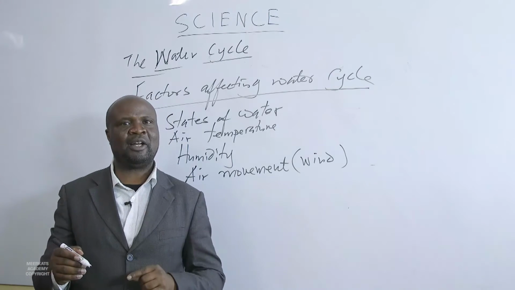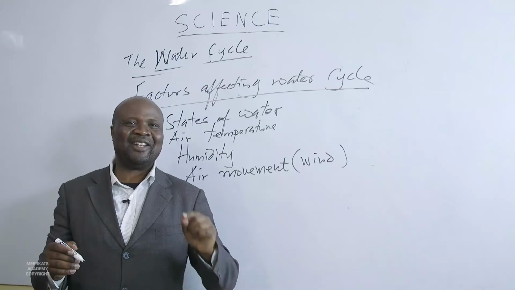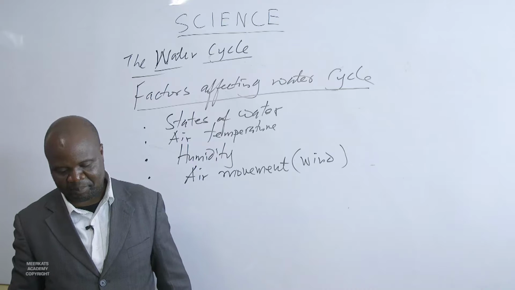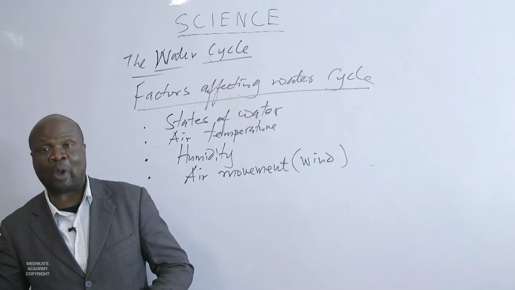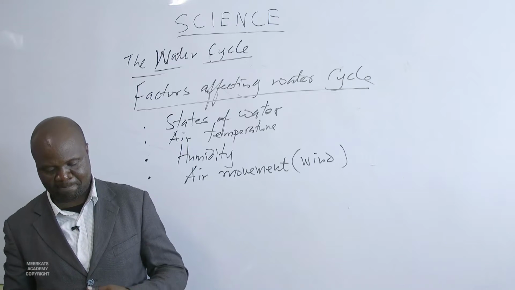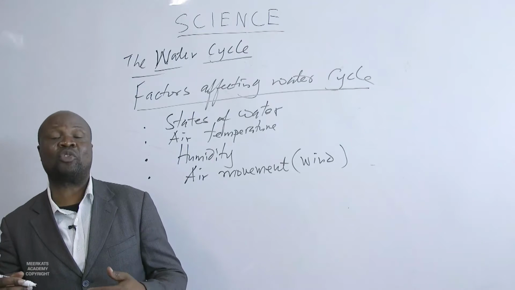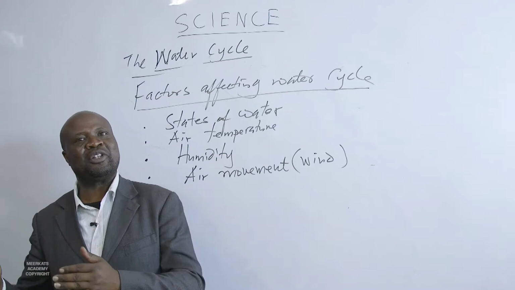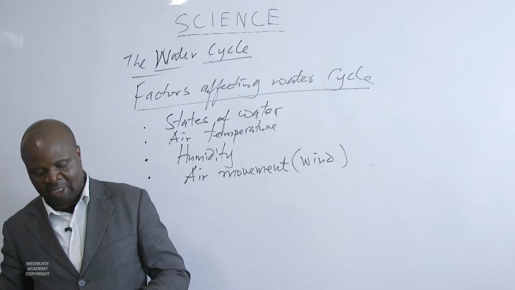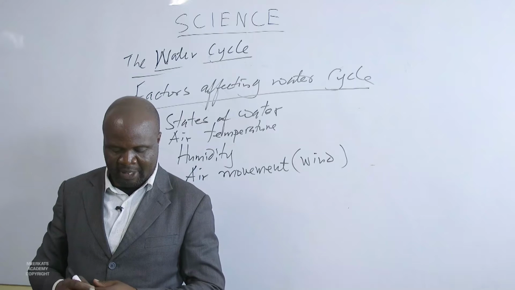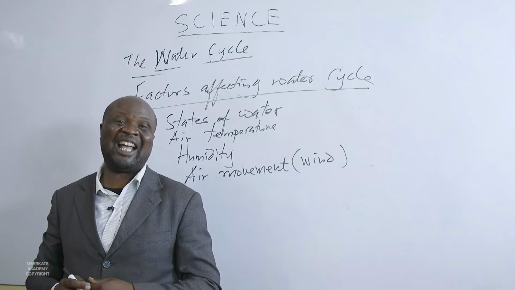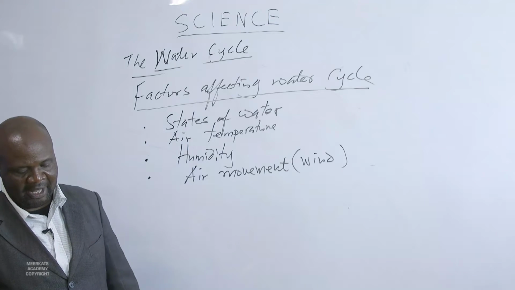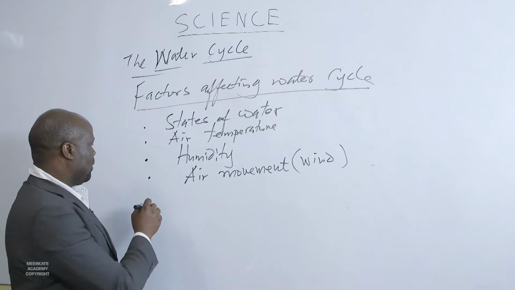When there's no moving air, then less water is lost to the atmosphere. So it affects the water cycle. Moving air carries away saturated water, allowing evaporation and transpiration to continue. So when moving air moves, it will carry away saturated water, allowing evaporation and transpiration to take place. So we are seeing that's a factor, air movement.